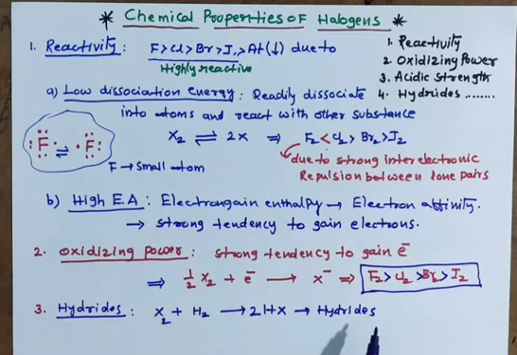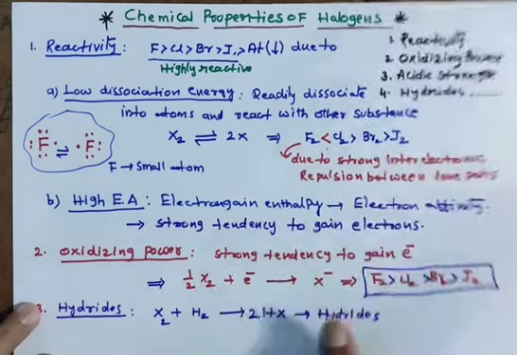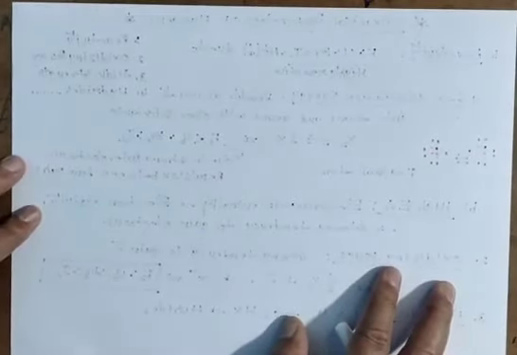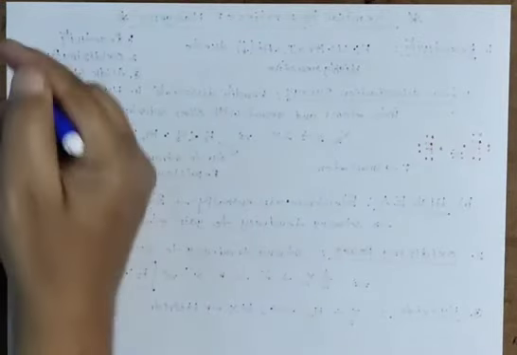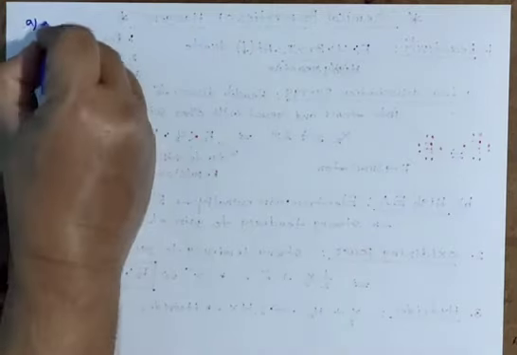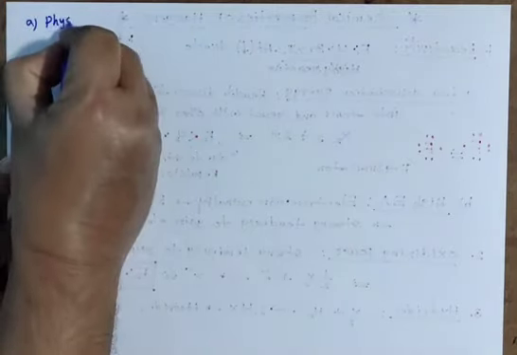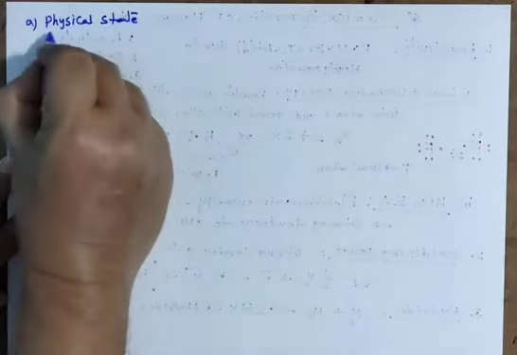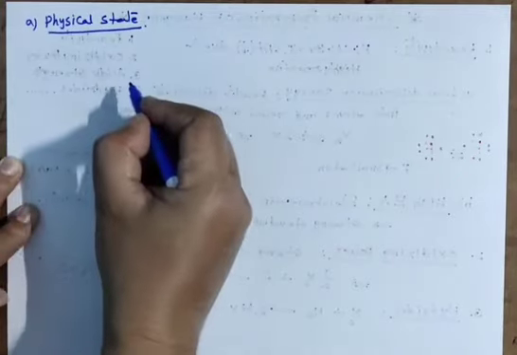And these hydrides' properties I am going to explain to you in detail. Let me go for that. Hydrides properties. See here. First I am giving you the first hydride property, physical state of halogen hydrides.